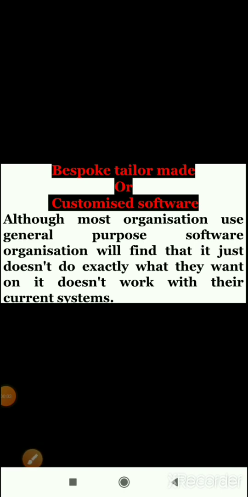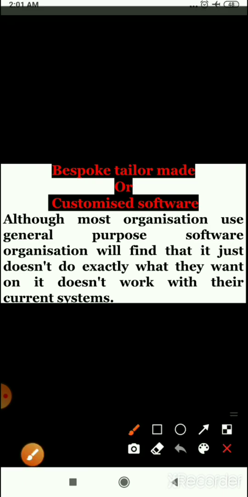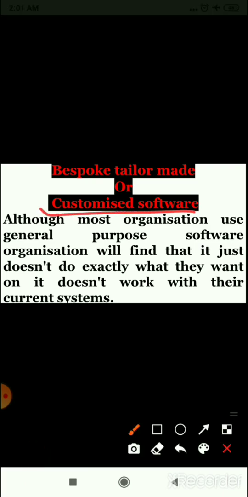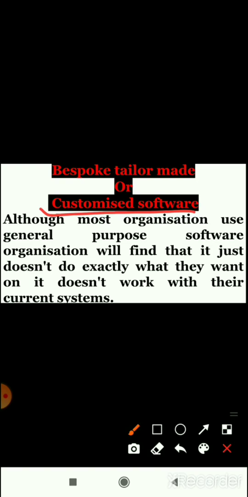Now children, the last type of application software is bespoke, tailor-made or customized software. Customized software, children, by this name, everything is clear: it is developed for the need of an individual or the need of a group of people. The software which is developed for the demand of an organization.